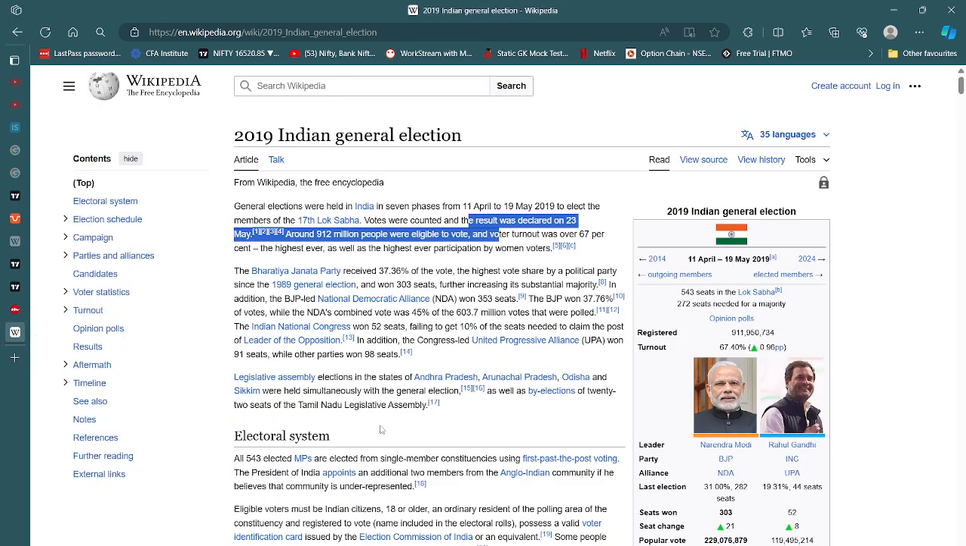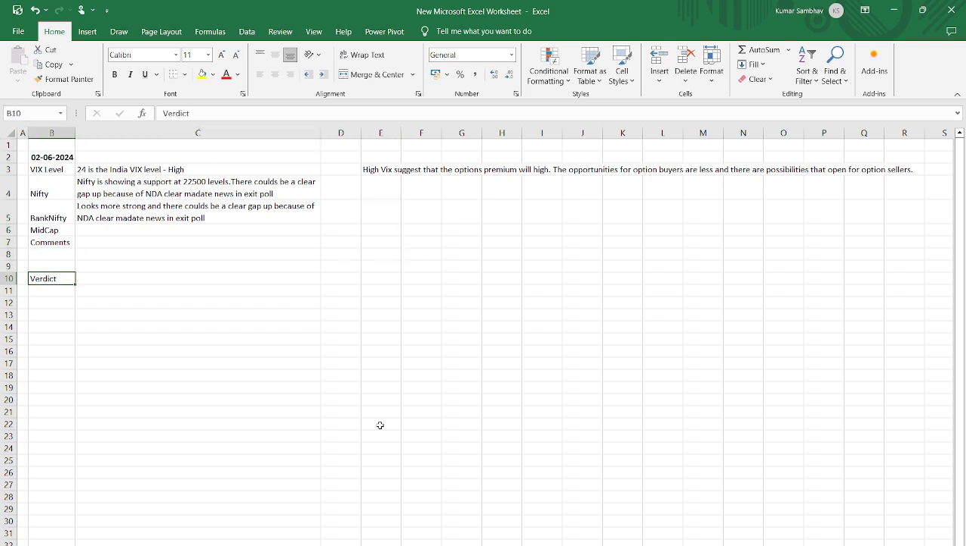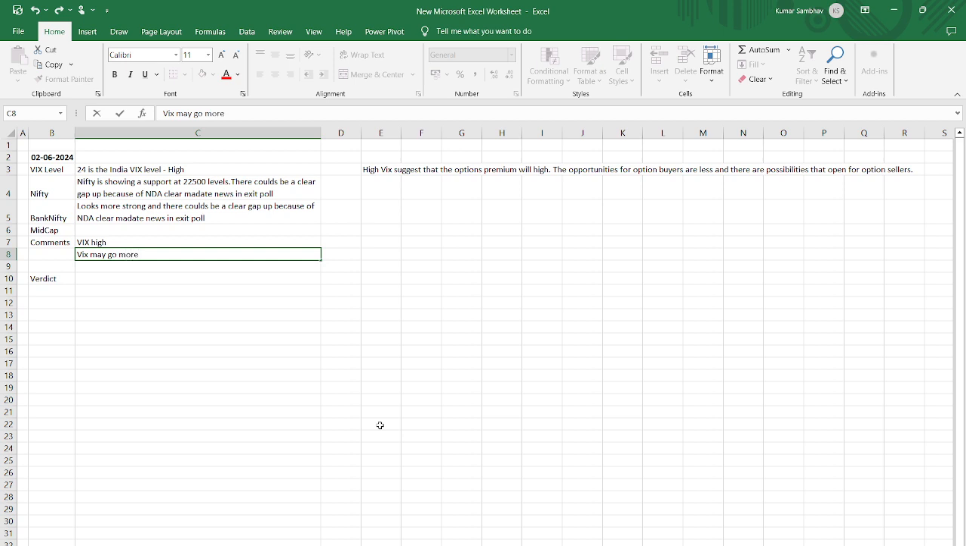So let's see what could be the verdict here. VIX may go higher, may be more on Monday, and VIX may crash on 4th of June. 4th June, correct. Election day.